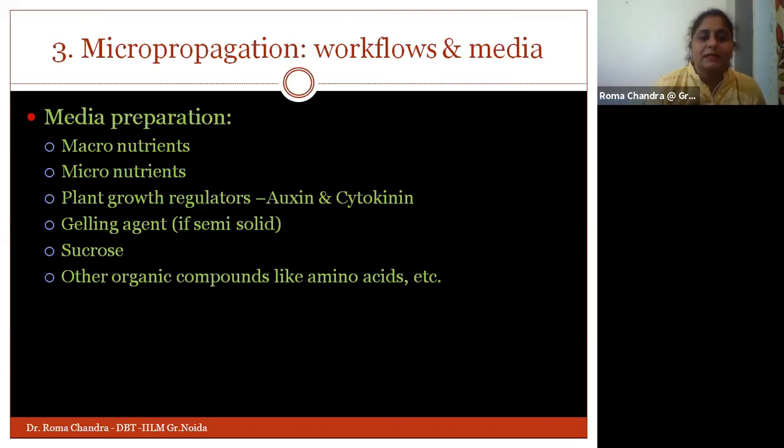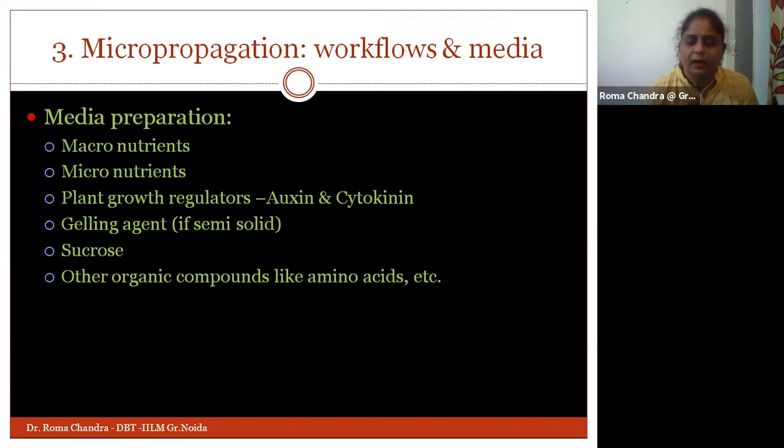Okay, so if I talk about the media preparation, I had talked about that. I will not go into detail, because these are the general components we want to include: macronutrients, micronutrients, auxin and cytokinin. I told you auxin helps with the root part, and cytokinin with the shoot part.